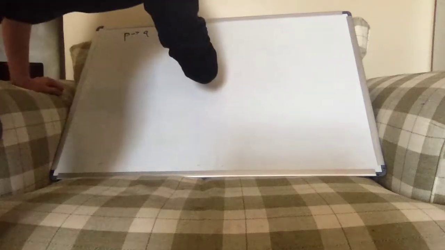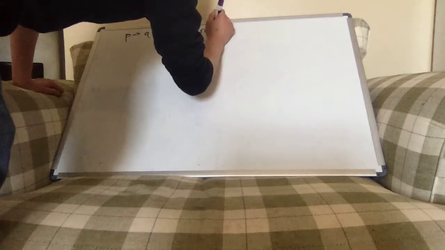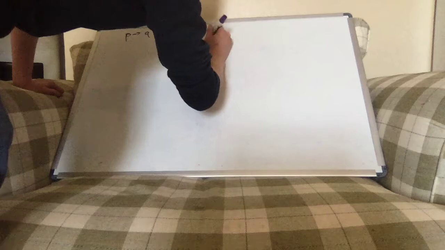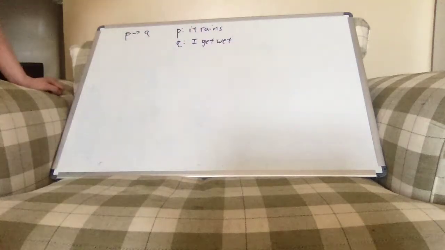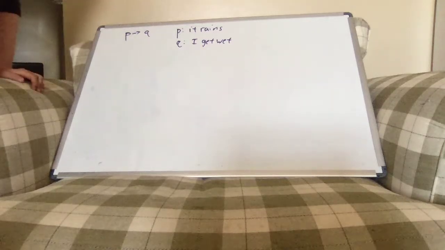So, for example, again, let's give P and Q some real life values to make this contextual. So let's say P is it rains and Q is I get wet. Then in this context, the statement P implies Q means if it rains, then I get wet.